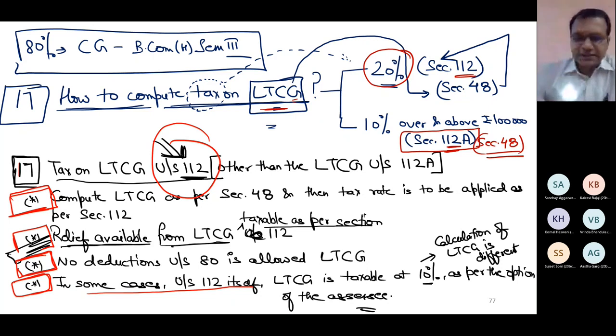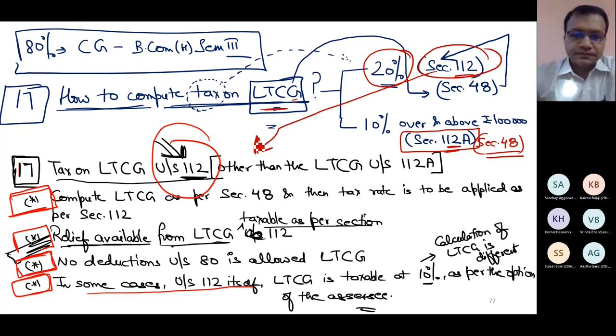When I was discussing section 112 in the previous lecture, I gave you 4 points also. That you compute as per 48 and then the tax rate is to be applied as per 112. Some relief is available from this LTCG. No deduction under section 80 is allowed from this LTCG, and there was an option under 112. Some LTCGs were taxed at 10%.